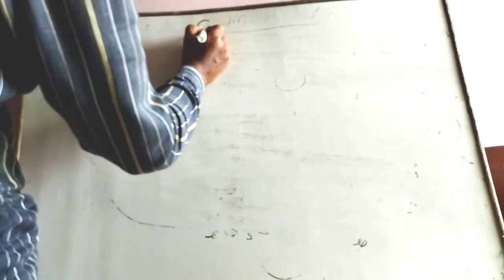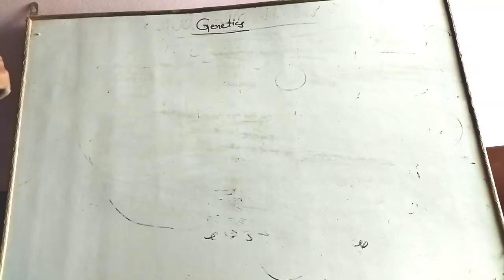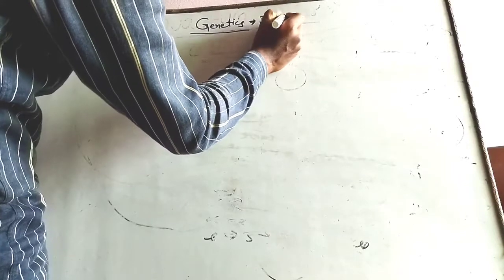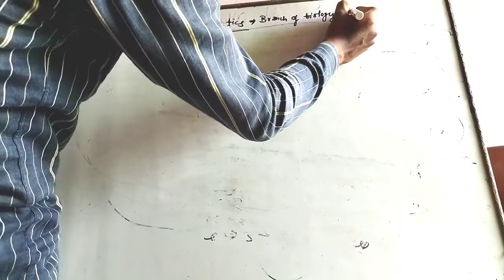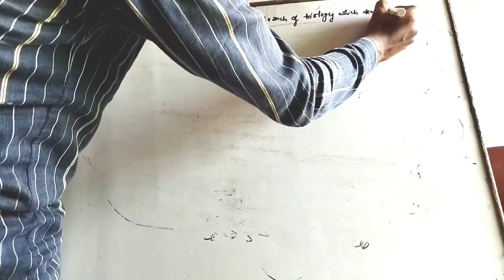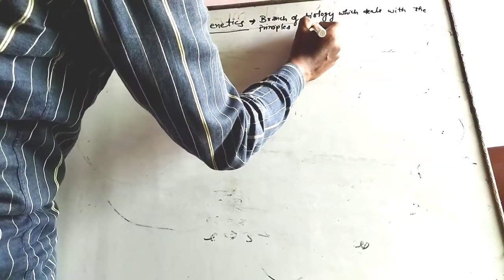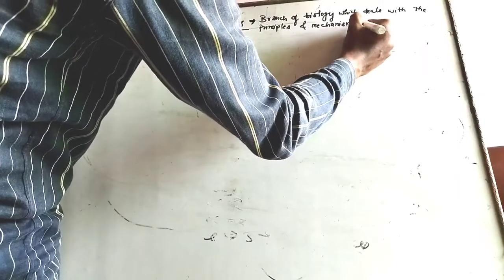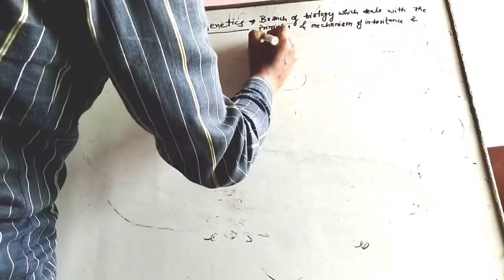Genetics. What is genetics? So basically, it is a branch of biology which deals with the principles and mechanism of inheritance and variation.